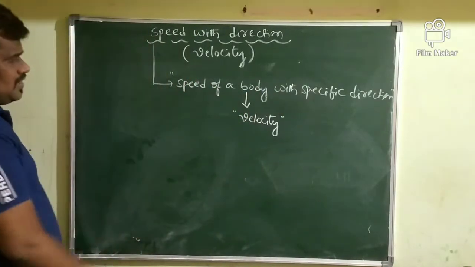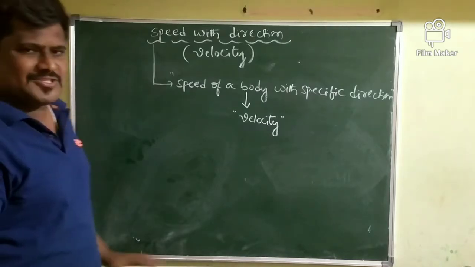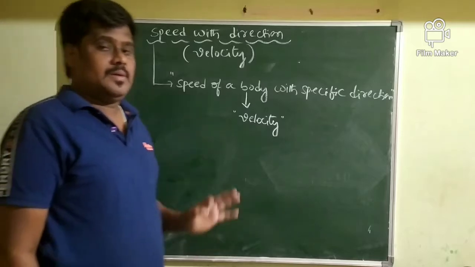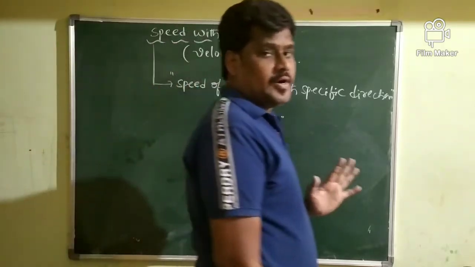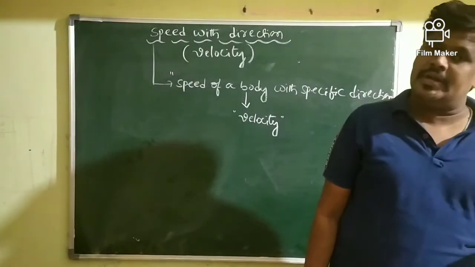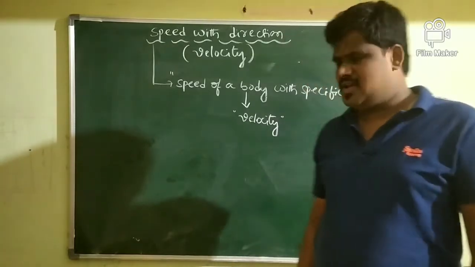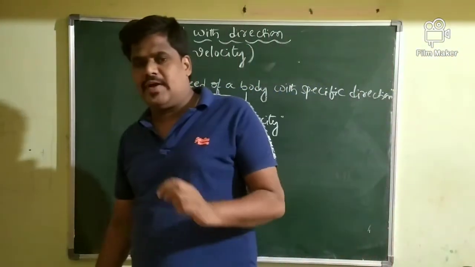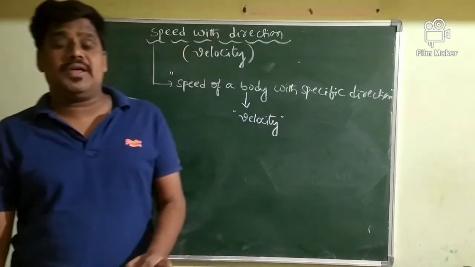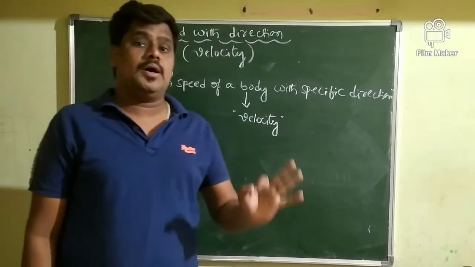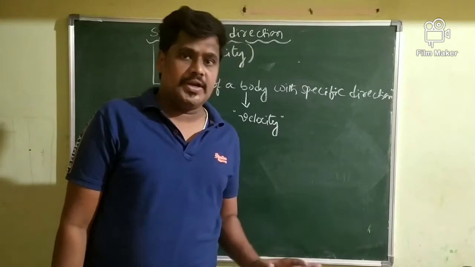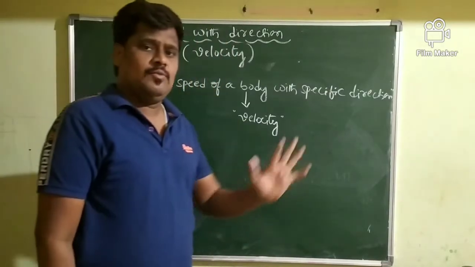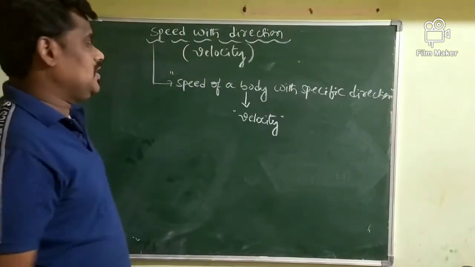And already you know the basic definition of speed. What is speed? Distance traveled by the body per unit time is called speed. Then how are you going to define velocity? Velocity is defined as displacement of a body per unit time. We will call it the velocity of a body.